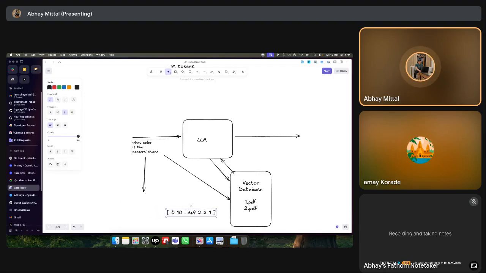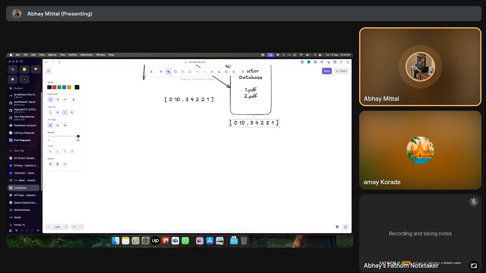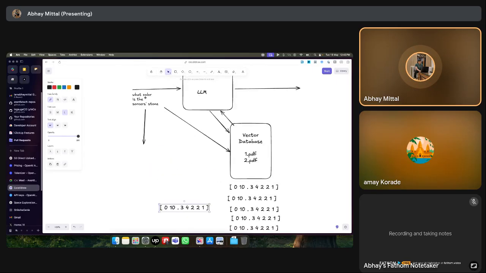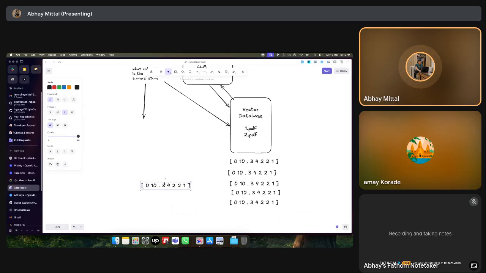Correct. Now this is sent to the vector database, which already has tens or hundreds of these vectors. When we ingest data into the vector database, we break it down into chunks. A good way to break it down is page by page. So page one is one vector, page two is another vector, page three is another vector, something like this. And similarity search will pick up the pages which contain the information most related to the question. The vector database will decide, okay, these two pages may have the answer that we are looking for.